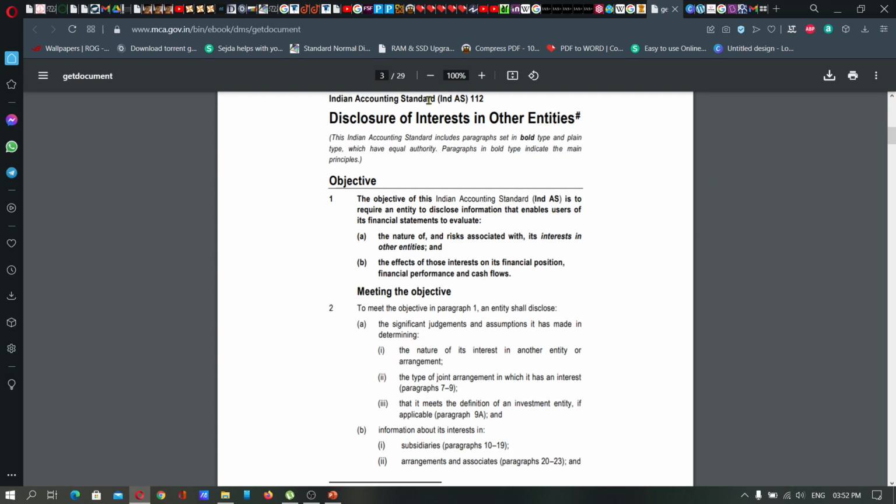Next one, Ind AS 112 or Indian Accounting Standard 112 deals with disclosure of interests in other entities. Here it is specifically mentioned that the objective of this Indian Accounting Standard is to require an entity to disclose information that enables users of its financial statements to evaluate the nature of risks associated with its interests in other entities and the effect of those interests on its financial position, financial performance and cash flows.